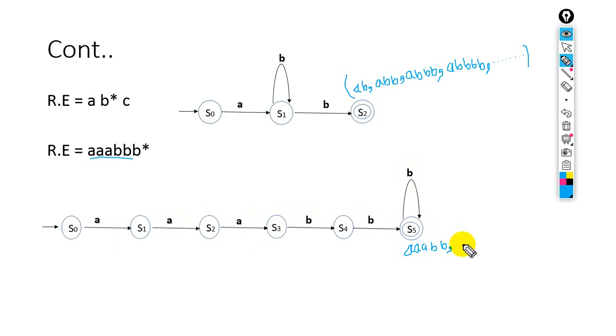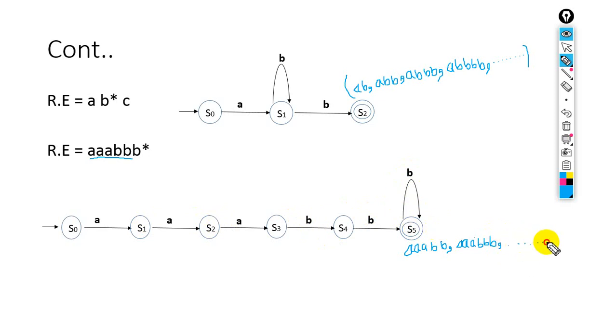For the second time again three A's, then double B, and for the next time for this we will use single B, and for third string triple A, then double B, and then again it will be 2 times B, then 3 times B, 4 times B, 5 times B, and so on.